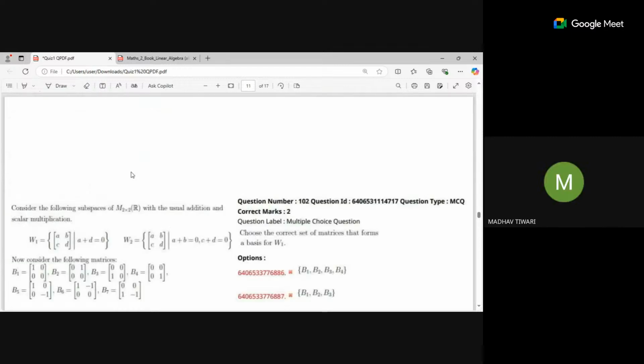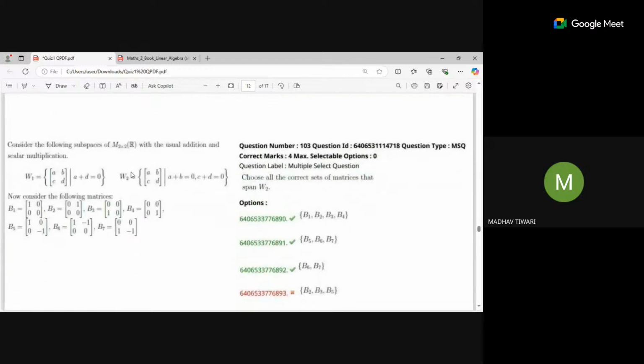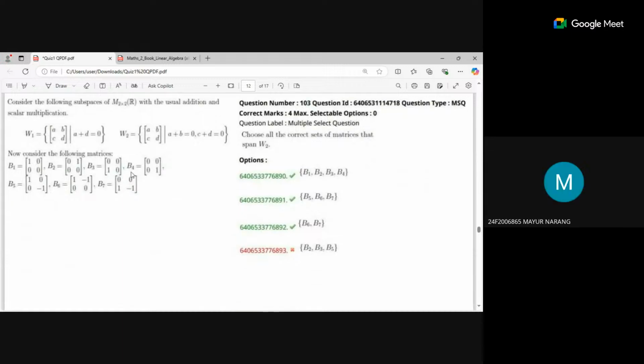Okay, let me check. See the questions, then ask if you have any doubt in them. So can you solve this one? Yes, this question. Okay. Two vector spaces are given, subspaces, and it is saying that the previous one or this one only. This one. Previous one is okay.